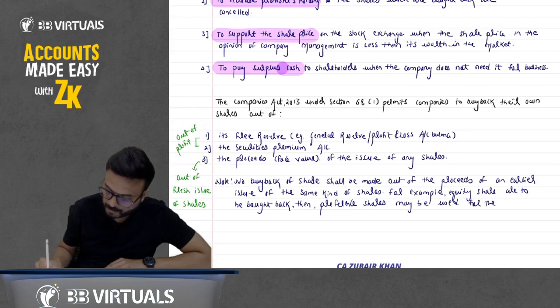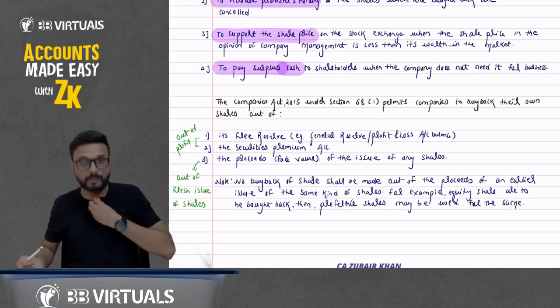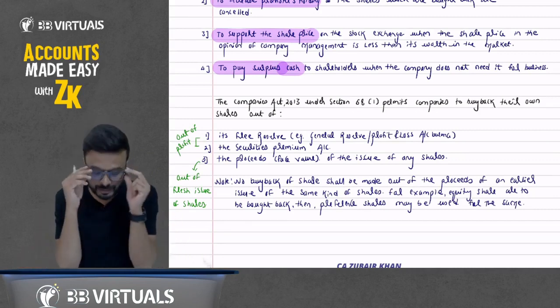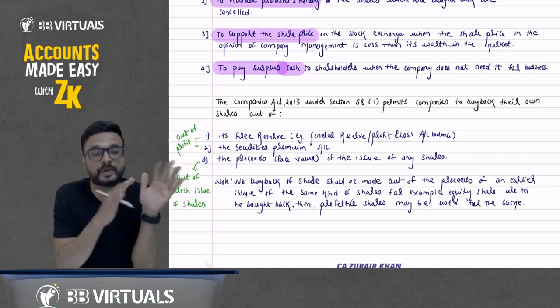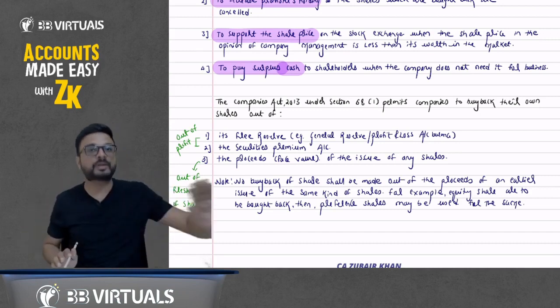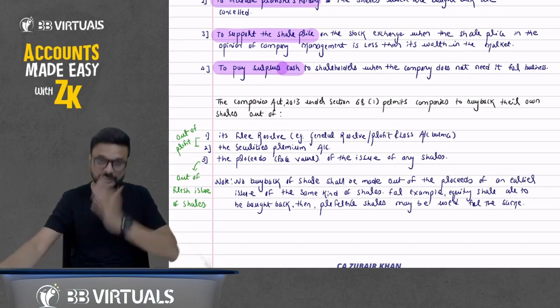What does it mean? If we want to do the buyback of equity shares, here we are discussing the buyback of equity shares only, we cannot make a fresh issue of equity shares. Same class of shares is not allowed. If you want to do the buyback of equity shares, I will issue a different class of shares, for example, preference shares.